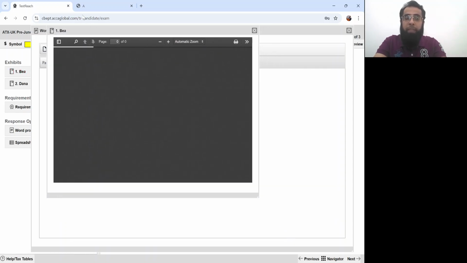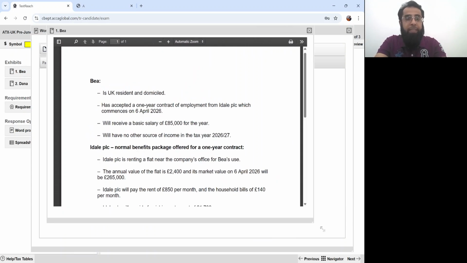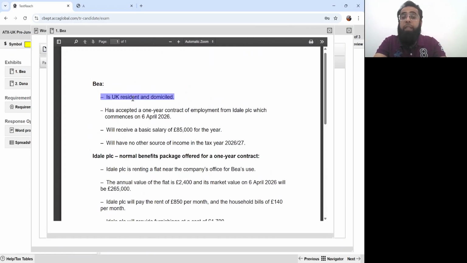Let's look at exhibit number 1, that's B. B is UK resident and domiciled. B has accepted a 1-year contract of employment from Ideal PLC, which commences on 6th of April 2026. B will receive a basic salary of £85,000 for the year. B will have no other source of income in the tax year 26-27. So some basic information about this person B, who is joining the employment on 6th April 26. Existing salary is £85,000, and there is no other income in the relevant tax year.